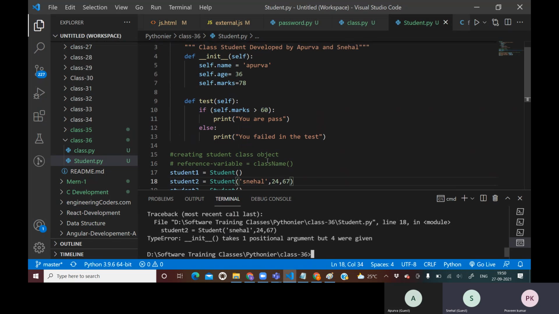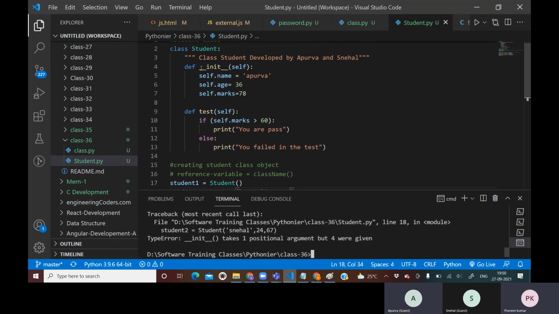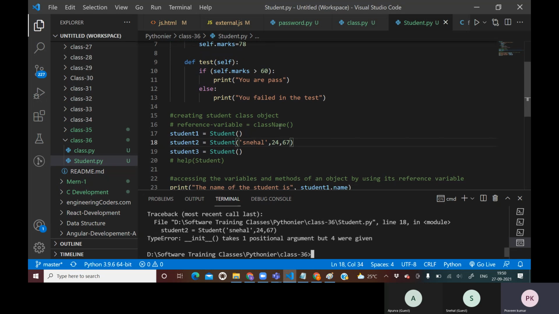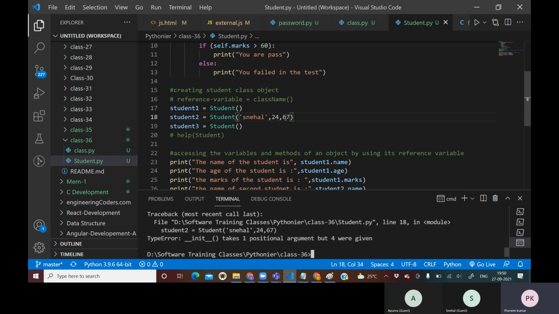So it's saying that you have this init method, which helps to initialize an object. It says your init dunder method contains only one argument, but you are passing four positional arguments.